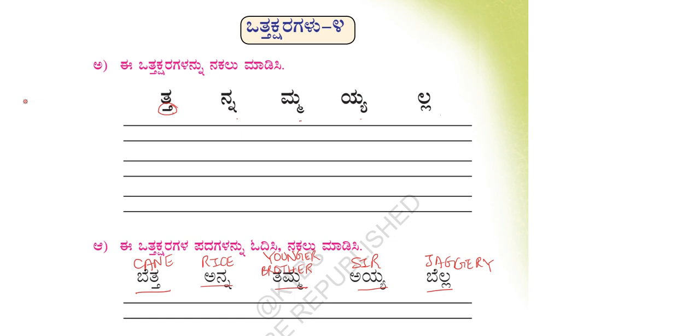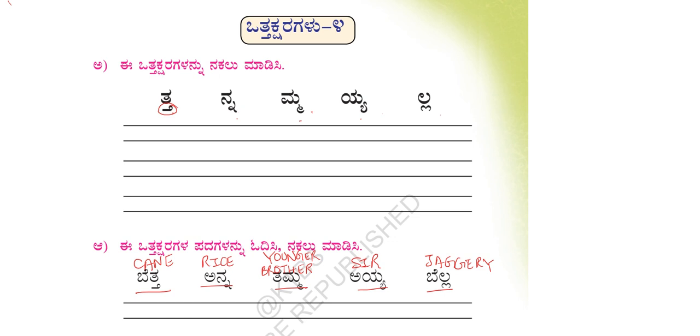Ta, na, ma, ya and la. Utakshara for ta, then for na, for ma, ya and la. These are the Utakshara symbols for these alphabets. Now let us look at the words here again.